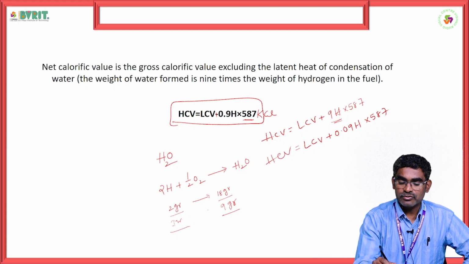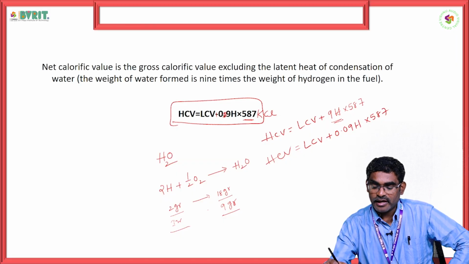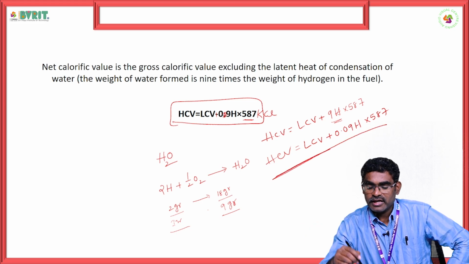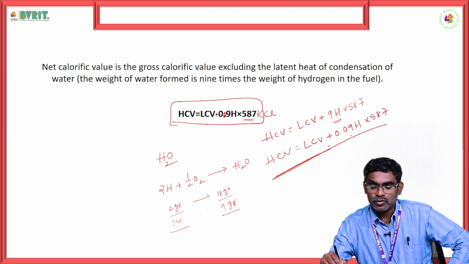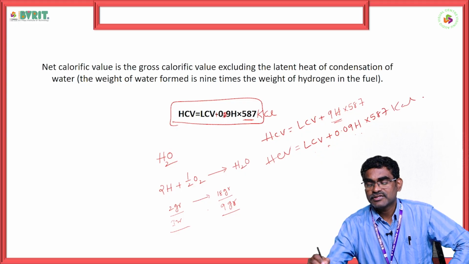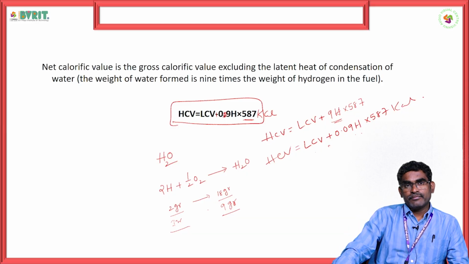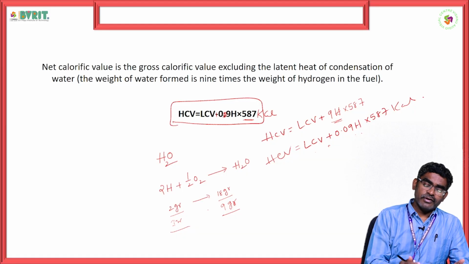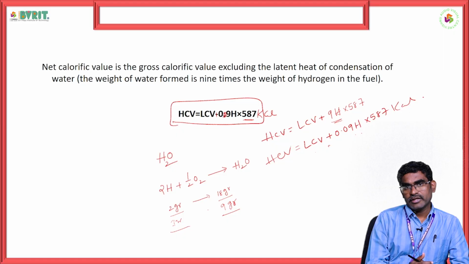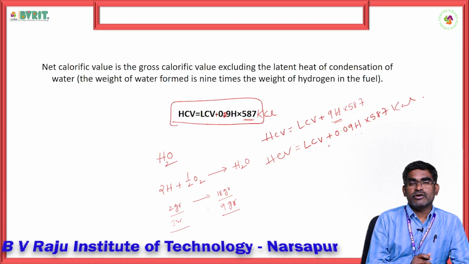HCV equals LCV plus 0.09. It is 9 by 100, in terms of percentage we are taking. So this is the formula. HCV equals LCV plus 0.09H into 587 kilocalories. By this formula, we can calculate the high calorific value of a fuel. If high calorific value is given, we can calculate low calorific value, and if low calorific value is given, we can calculate high calorific value, vice versa. So this is the formula to calculate the calorific value of a fuel.